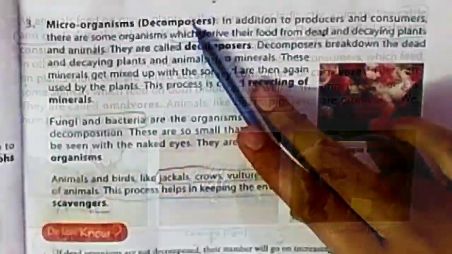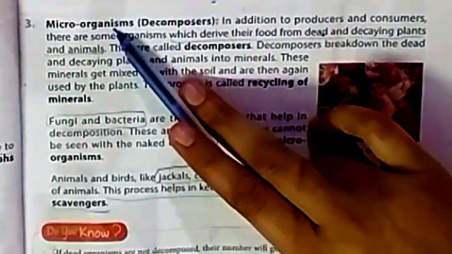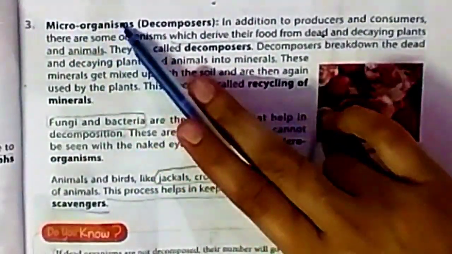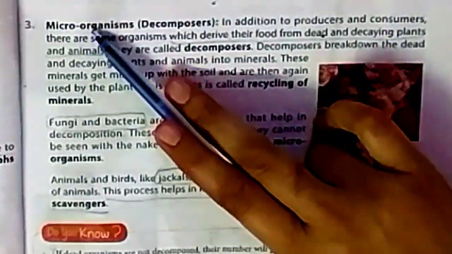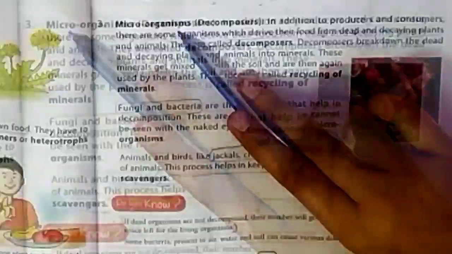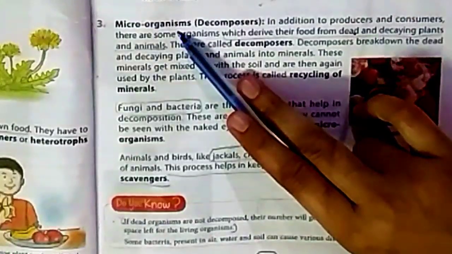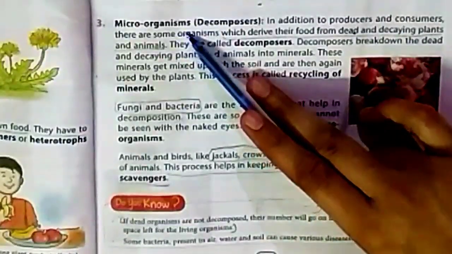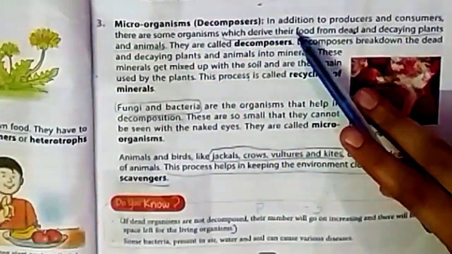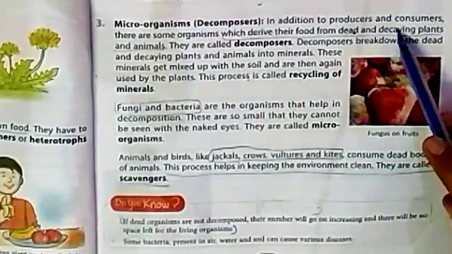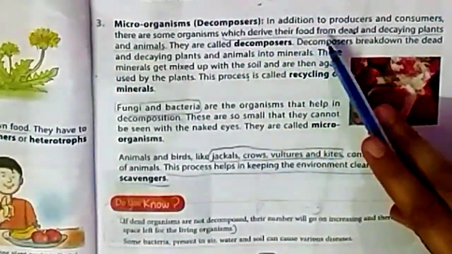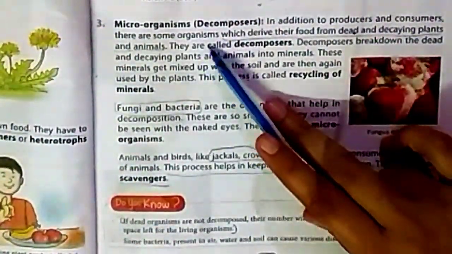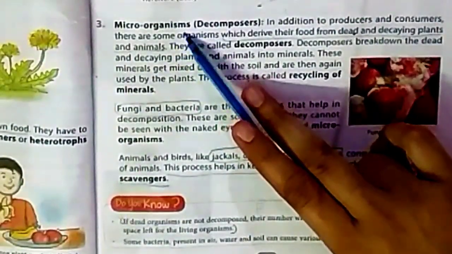Next is the microorganism decomposers. This is also an example of a biotic component. Biotic means living. Now the question arises, what are microorganisms? Micro means small. It is clear from its name. Micro means not seen by the naked eye. Naked means without an instrument we cannot see. To see a microorganism we need a microscope. In addition to producers and consumers, there are some organisms which derive their food from dead and decaying plants. Now the question arises, from where does a microorganism take its food?